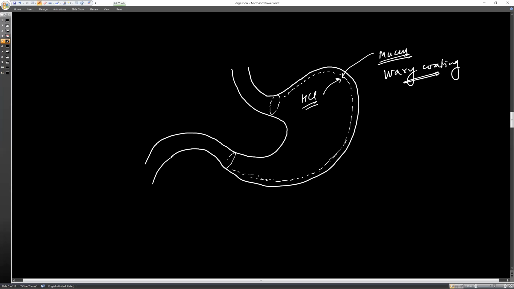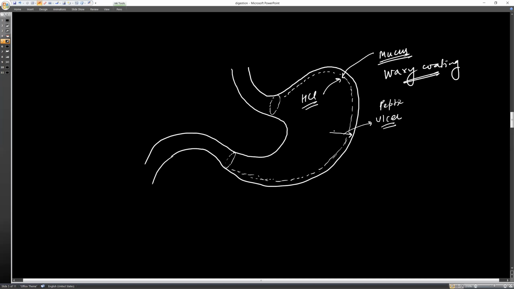If sometime this layer gets corroded, or we can say that if this layer gets affected or damaged, then the acid comes directly in contact with the inner layer. And as a result of this, we call it peptic ulcer. A person suffering from peptic ulcer has a very painful experience, because the inner layer, if it comes in contact with the acid, it becomes like we are having wounds, and we are acidifying those wounds. So this will create a very painful process.